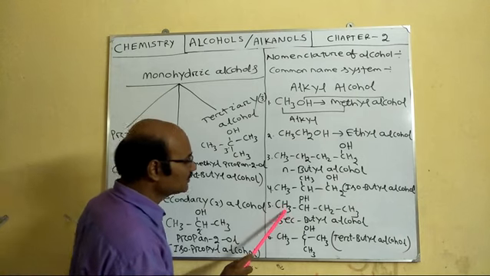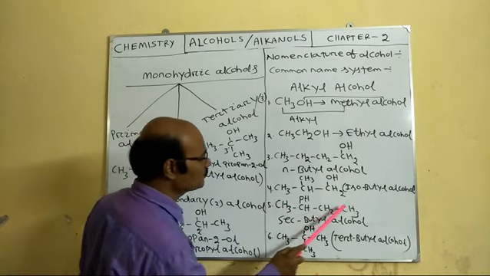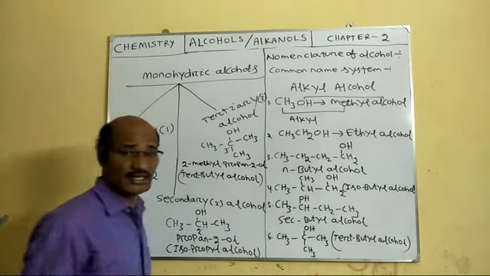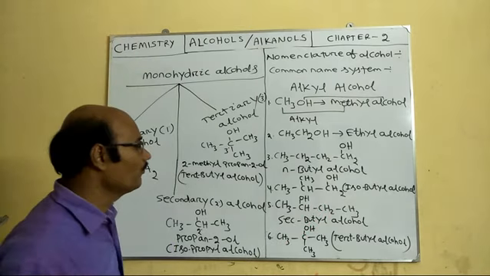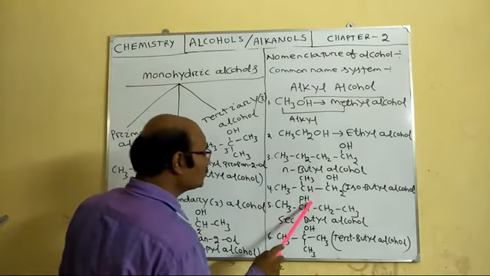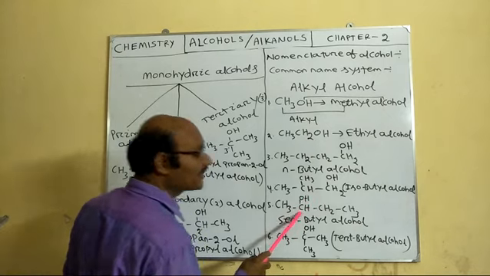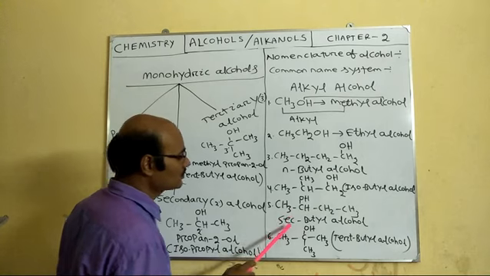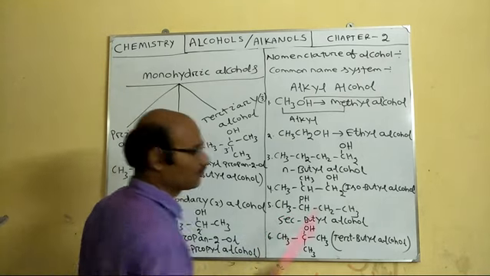Similarly, CH3, CHOH, CH2, CH3. 1, 2, 3, 4 carbons are there, so butyl group. And this OH group is attached to the secondary carbon. It's a secondary carbon. So secondary butyl alcohol.